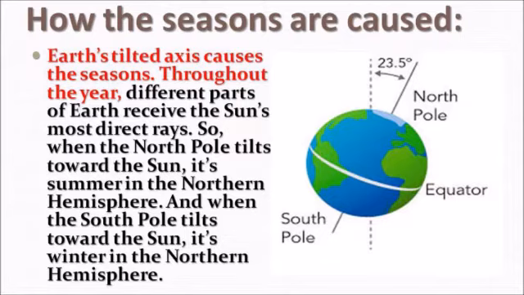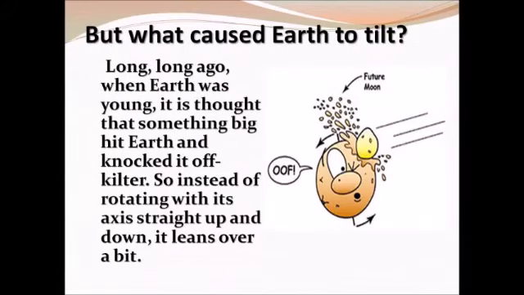Different parts of the earth receive the sun's most direct rays, so when the North Pole tilts toward the sun, it's summer in the northern hemisphere, and when the South Pole tilts toward the sun, it's winter in the northern hemisphere. Do you know, students, what caused Earth to tilt? Long, long ago, when Earth was young, it is thought that something big hit Earth and knocked it off kilter. So instead of rotating with its axis straight up and down, it leans over a bit.